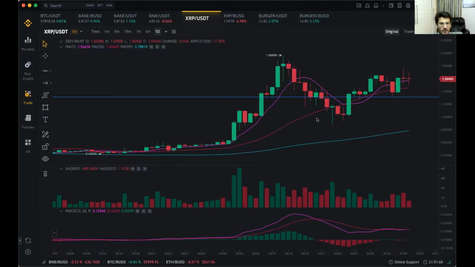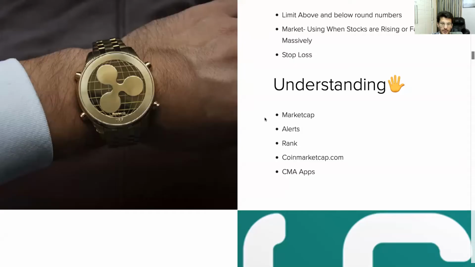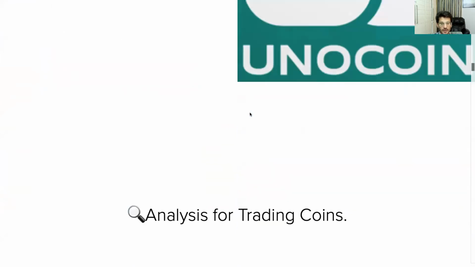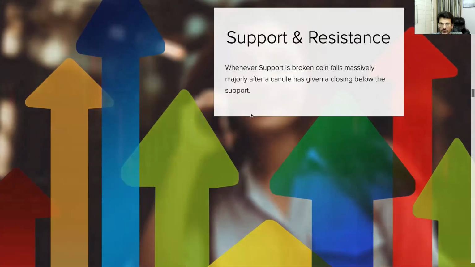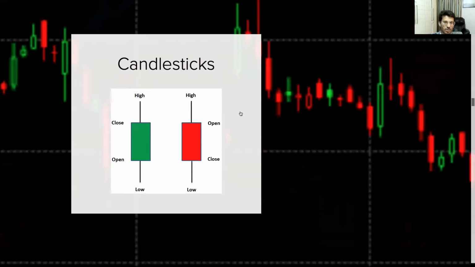Okay. So moving on to the slide here, we can see technical analysis, and we can start understanding technical analysis and support resistances. I've given you a brief about it. Now talking about candlesticks. So what a candle represents is mentioned here.